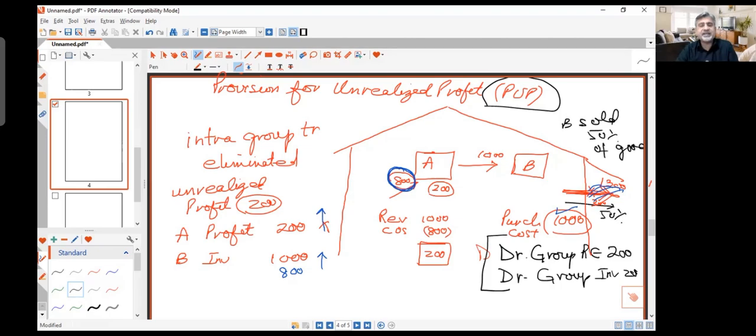So what is inside the inventory? Let's consider that in this case, B purchased goods for 1000. In this 1000, 200 was profit. Now half of the goods are sold. The remaining goods are only 500, and within those 500 goods, the profit was only 100. So in that case, you should actually say not 200, your group unrealized profit will be recorded as 100.